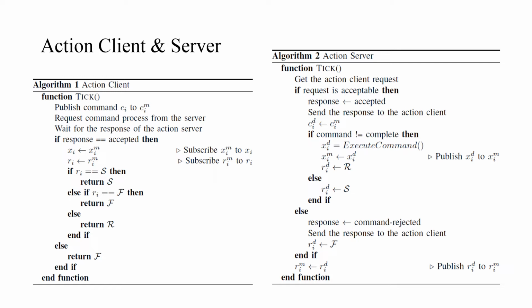To apply an action to multiple robots, the action is split into a set of action client and server. The action client sends a command to the DDS domain and the action server receives and executes the command on a real robot. The DDS action consists of 3 parts: a command that specifies the target task, a state that indicates the current state of the robot, and a return status that indicates whether the action has been completed, where the result returns success, failure and running, similar to the traditional behavior tree action.